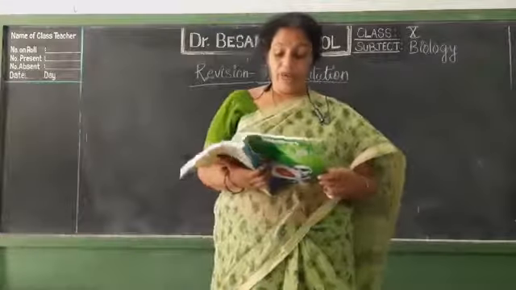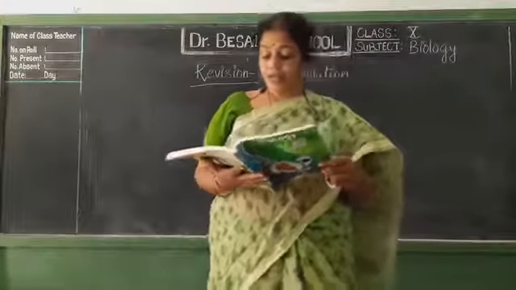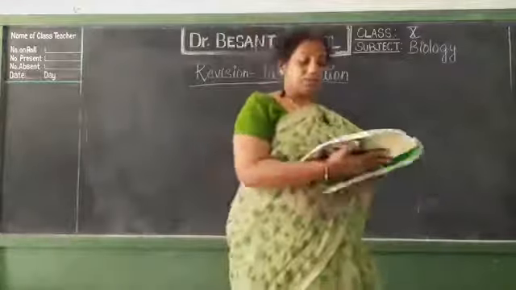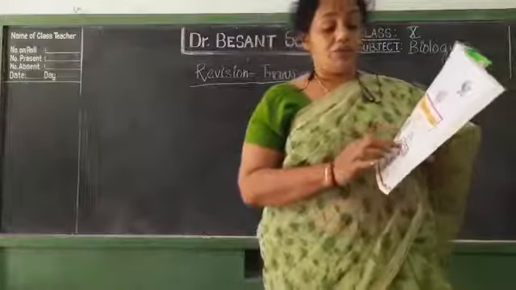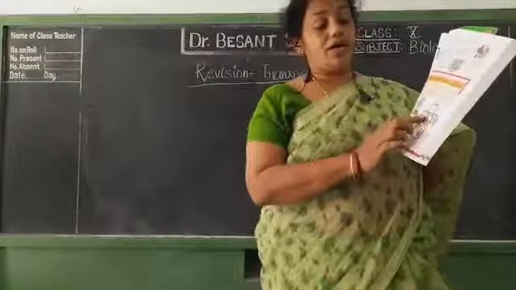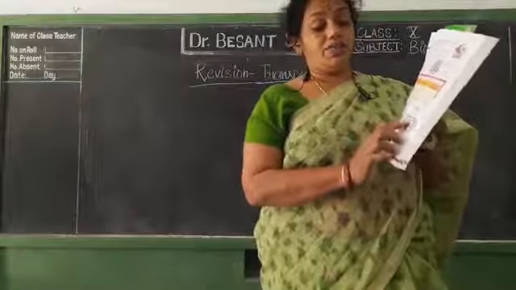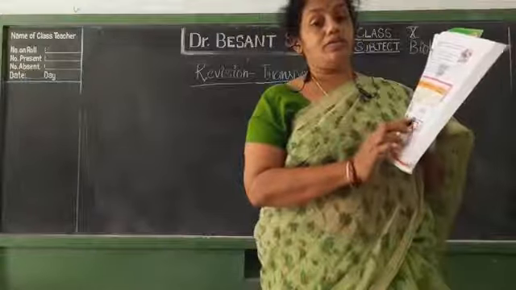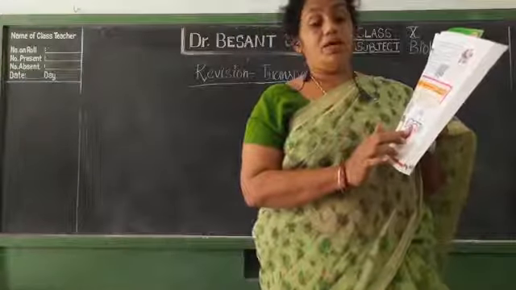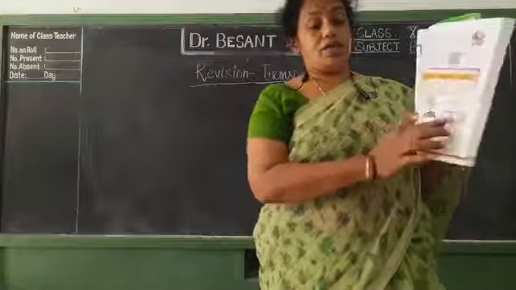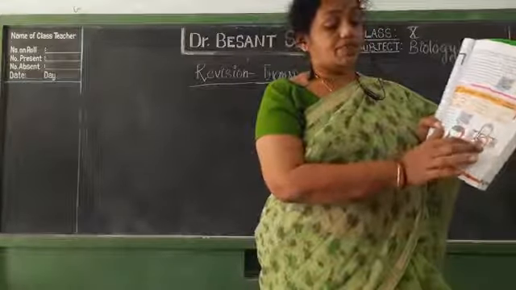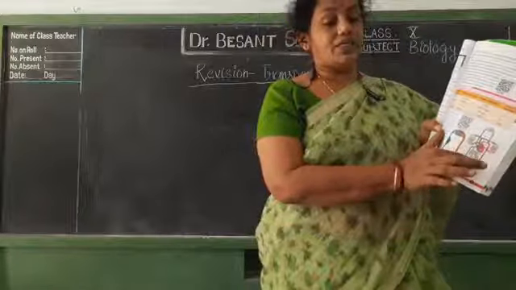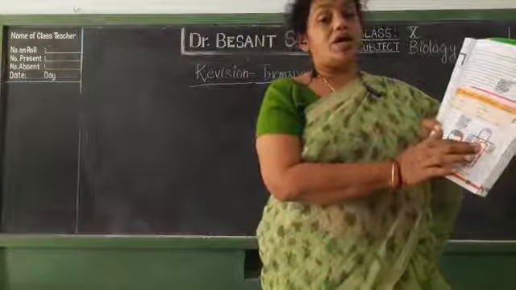Okay, children. Next one. Now they may ask about single circulation and double circulation. Examples they can ask, or the circulation between the lungs and the heart. What is that called? Between the heart, the blood flows to the lungs and comes back to the heart. What is this circulation called? It is called the pulmonary circulation, whereas it goes to the body parts and again comes back to the heart.